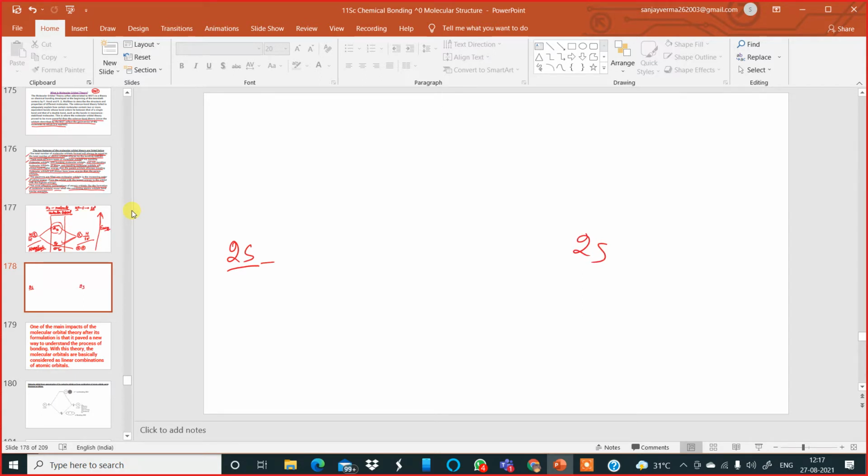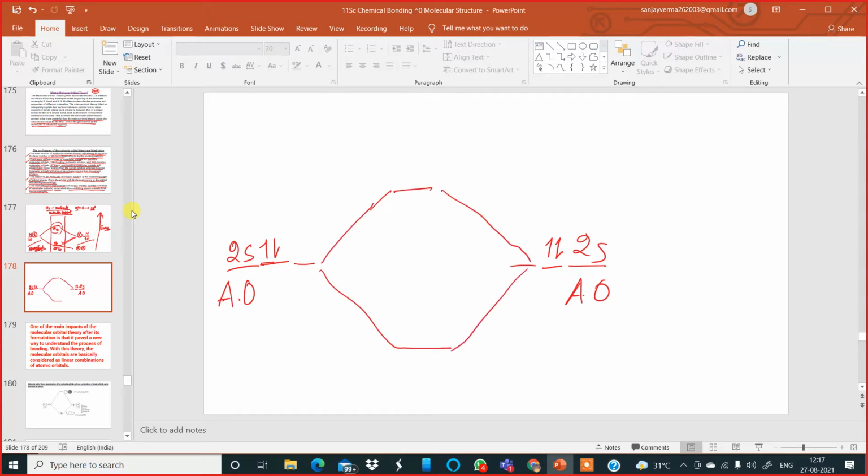This is a 2s atomic orbital. This is a 2s atomic orbital. If both these have, say, two electrons each, they will come together and they will form molecular orbital this way. This one is sigma 2s bonding. This one is sigma star 2s anti-bonding. So anti-bonding molecular orbitals contain a star, an asterisk, above them.